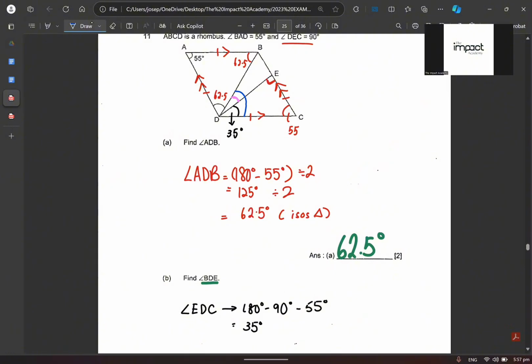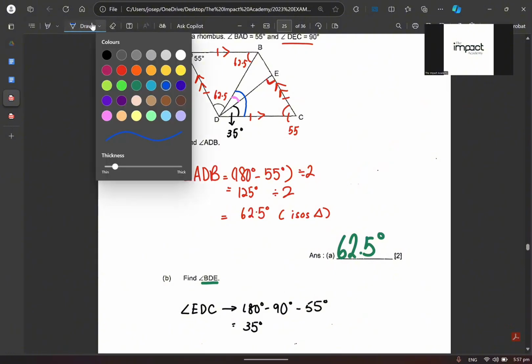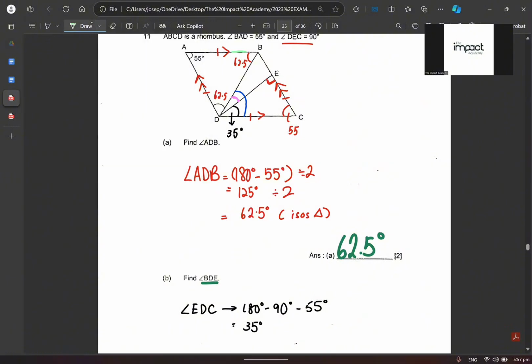What do you think is that blue color part? No, it's not 55. But can I just show you my Z angle? Can you all see your Z angle? Also 62. Correct. The pink one is correct.